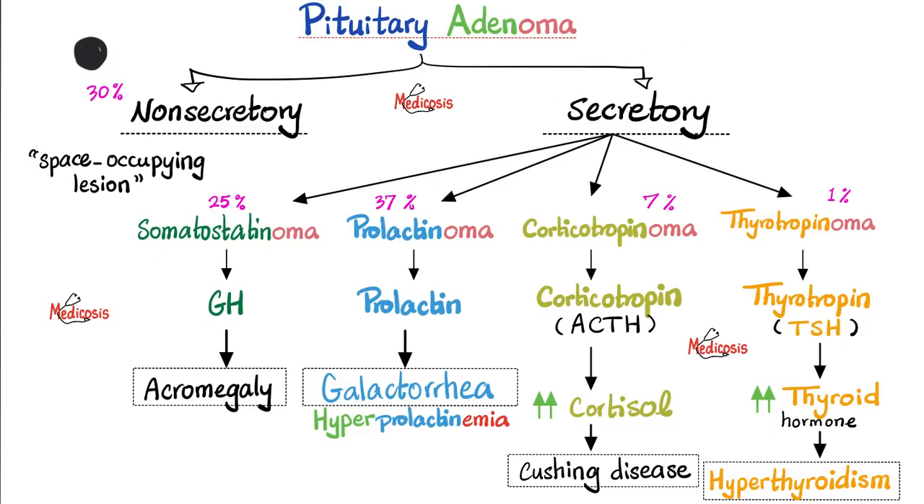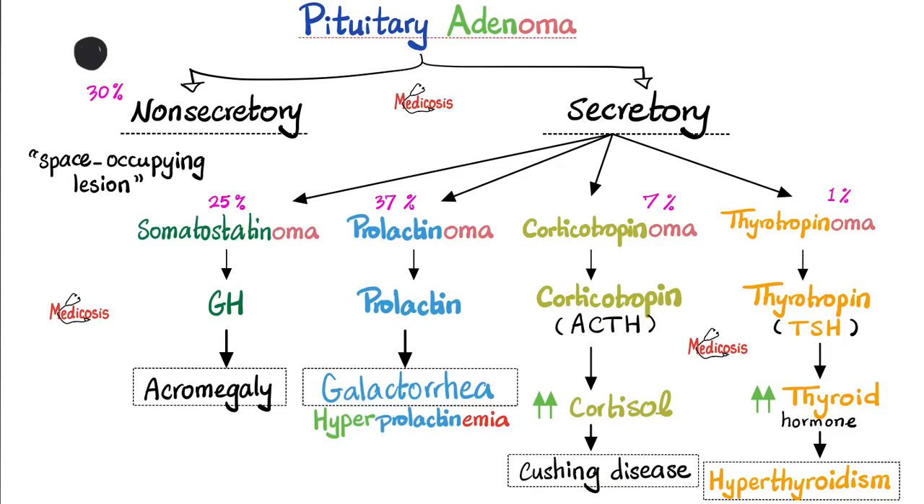Secrete what? Well, some of them are somatostatinomas. They secrete somatostatin, also known as growth hormone, which can lead to acromegaly. Some of these pituitary adenomas are prolactinomas, which means that they secrete prolactin, which causes hyperprolactinemia and galactorrhea. If the pituitary adenoma is a corticotropinoma, it secretes corticotropin or ACTH, so the adrenal cortex will secrete too much cortisol and I will get Cushing disease.